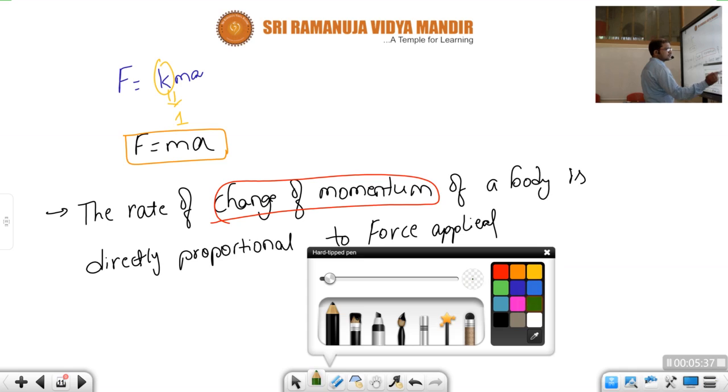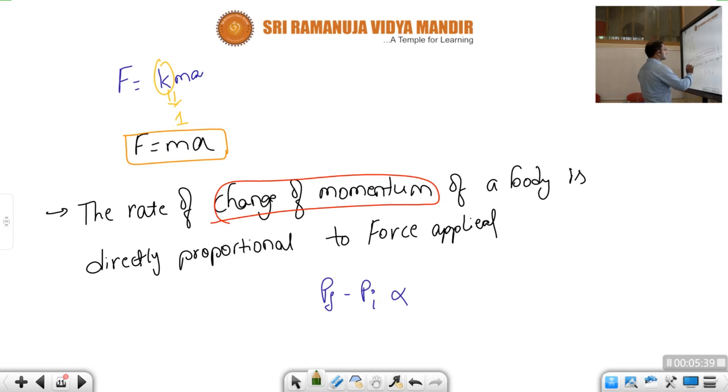See, children, for rate of change, we need to divide that quantity by time. Rate of change means we take it with respect to time. The rate of change in momentum is proportional to force.